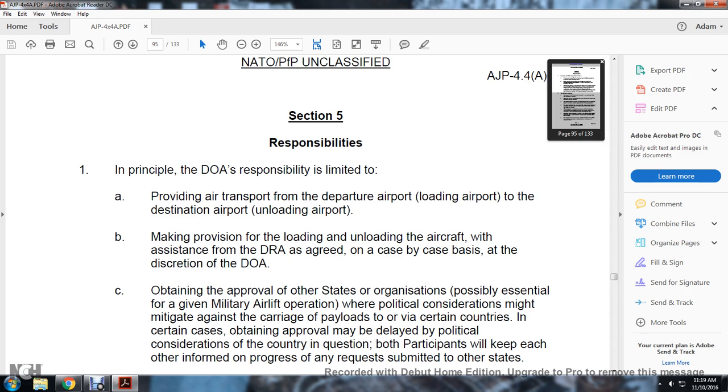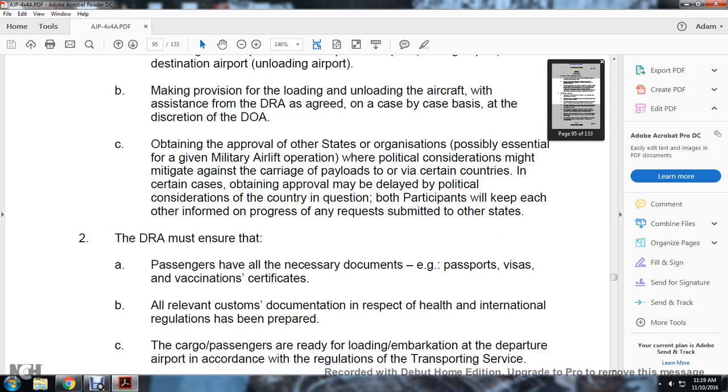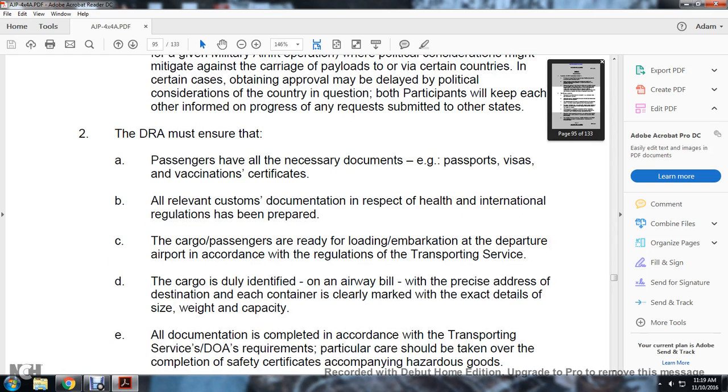Political consideration might militate against the carriage of payload for certain countries. In certain countries, obtaining approval may be delayed because of political consideration, but both participants will keep each other informed of the progress and the requests of the other states.